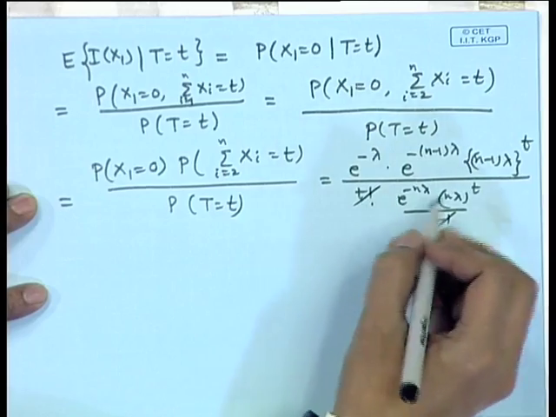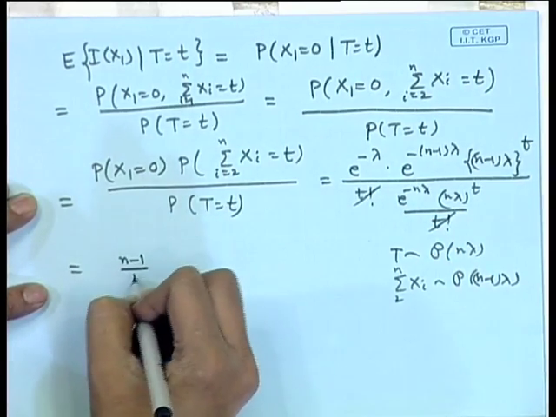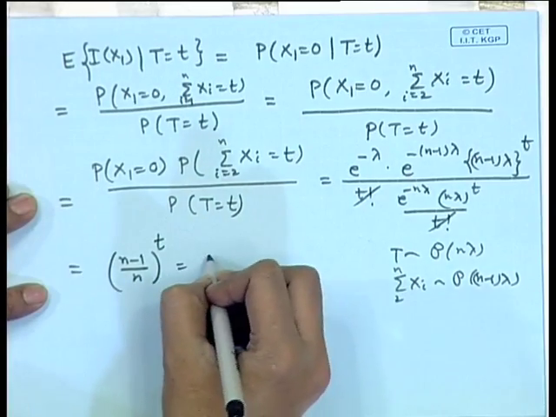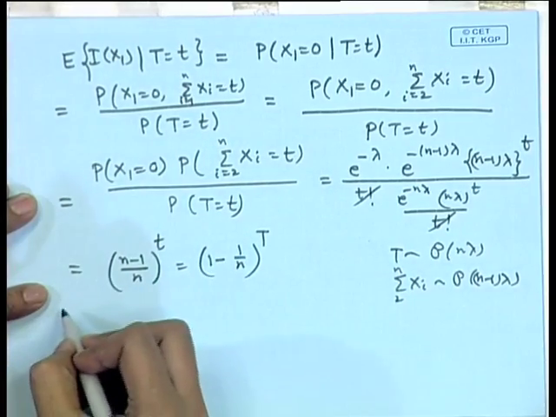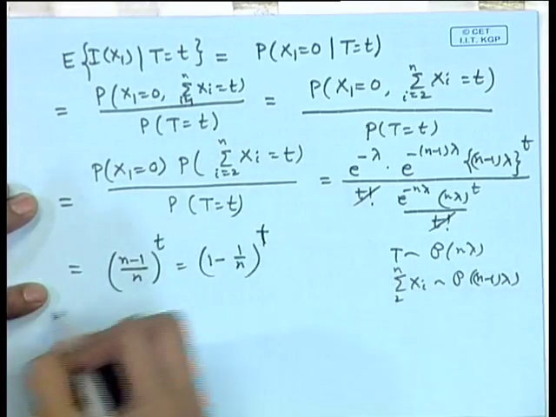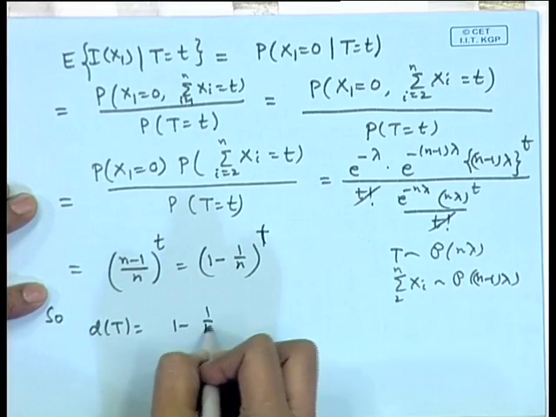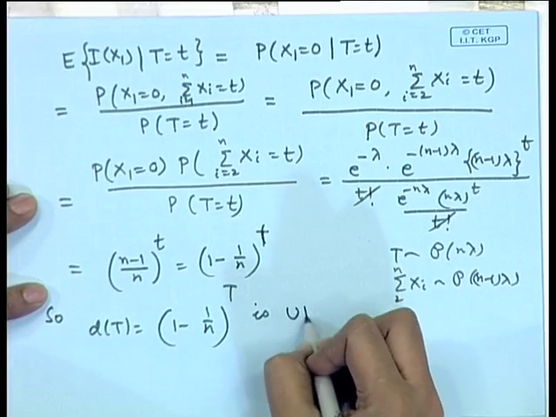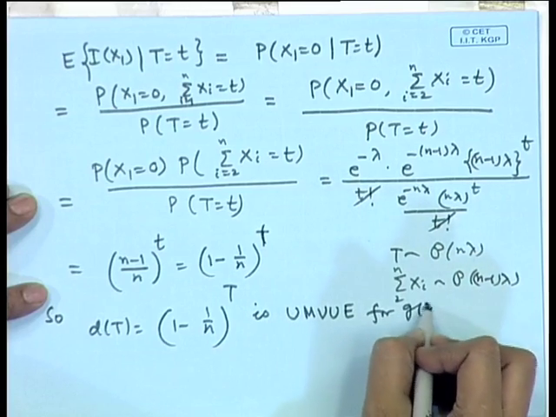So, these terms obviously cancel out and we are left with n minus 1 by n to the power t, which you can write as 1 minus 1 by n to the power t. So, dt, that is 1 minus 1 by n to the power t, is the UMVUE for e to the power minus lambda.